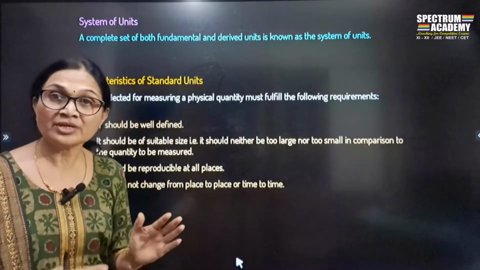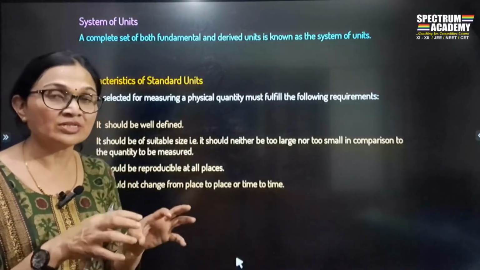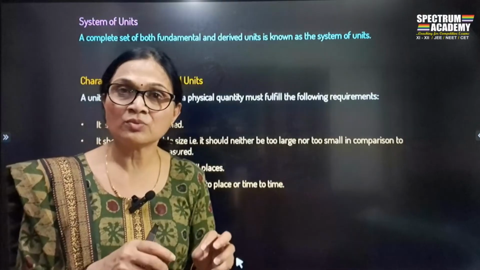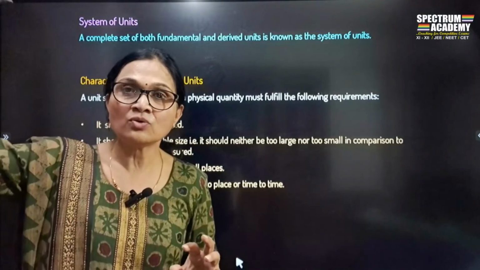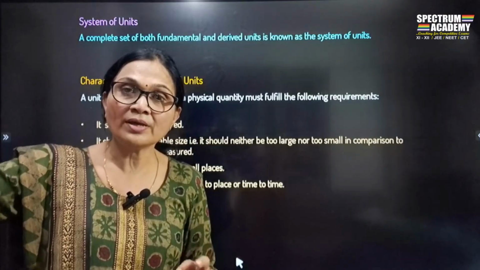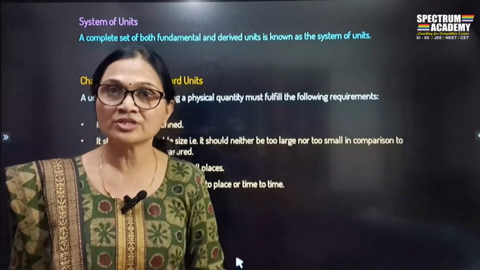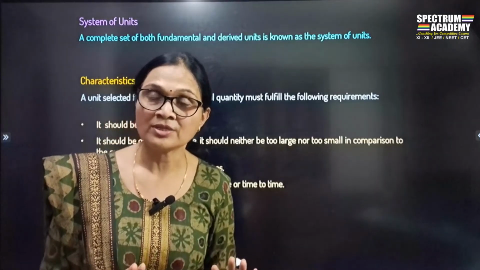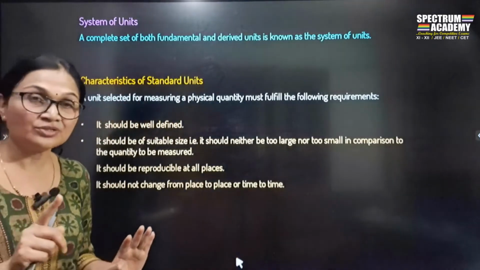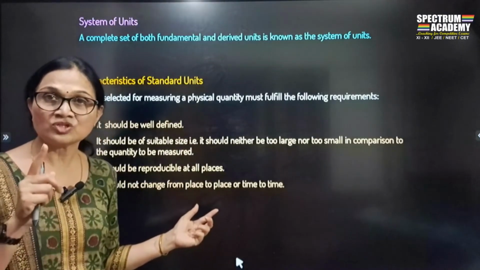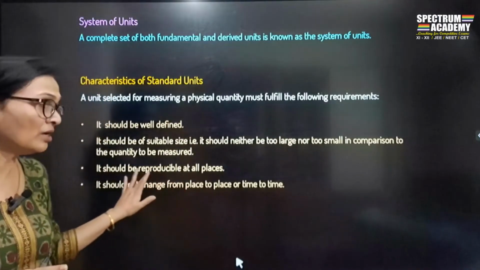So any unit cannot be, suppose in Nasik I measure the density of water and it is 1 gram per cc, and you go somewhere else and it is 1000 gram per cc, and you go to Mumbai and the density of the same water will change. Place to place, ऐसा नहीं होना चाहिए. It cannot happen like this. If that happens, that's not a standard unit. So a standard unit must remain the same even if there is a change in the place and change in the time.